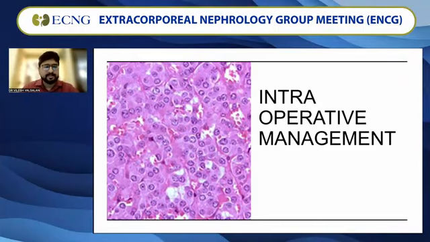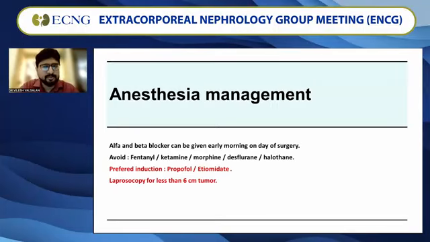Proceeding to intraoperative management, this is just to point out a few things we should remember. We are not going to give the anesthesia to the patient, but while discussing, we can definitely remember that the preferred induction agent is propofol or etomidate. We are trying to avoid fentanyl, ketamine, morphine, desflurane, and halothane in these patients. Alpha-beta blockade medicines will be given early morning on the day of surgery, which has been going on for the last 15 days.